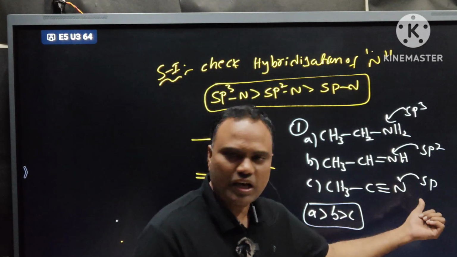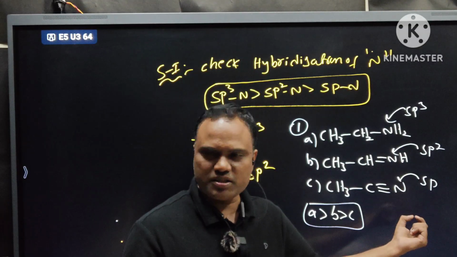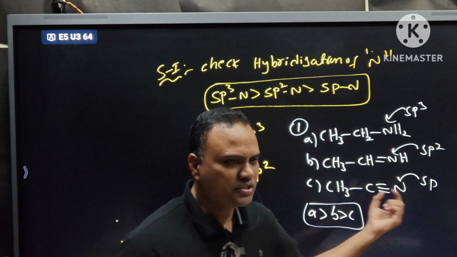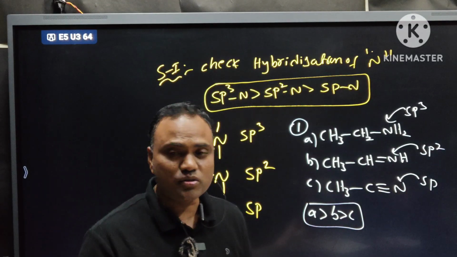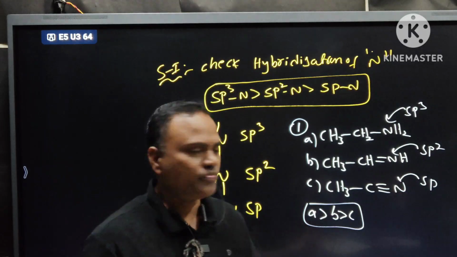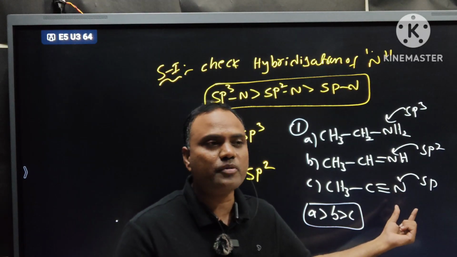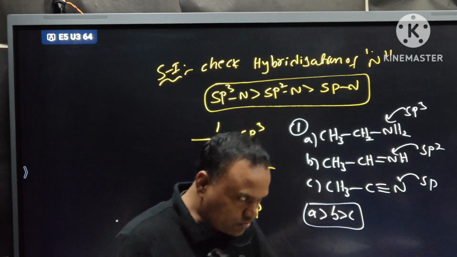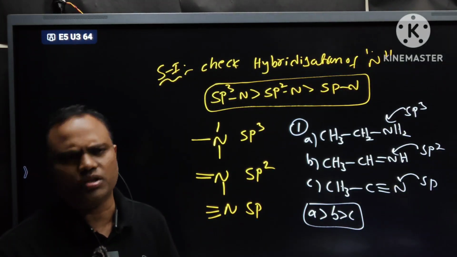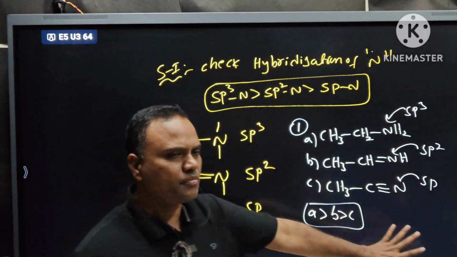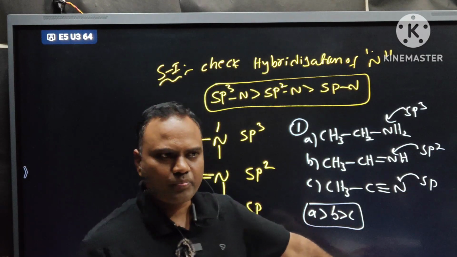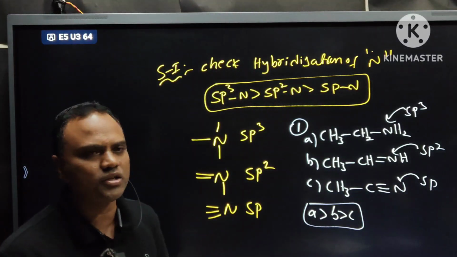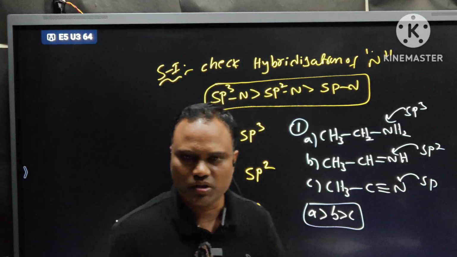And if we see the hybridization sp, percentage of S character is 50, percentage of P character is 50. If the percentage of S character is more, then its electronegativity will be more. So triple bonded nitrogen is more electronegative. It never donates electrons. It always tries to withdraw electrons only. But you need not learn that reason, just remember the order. Clear? If you get any question, the answer will be triple bonded nitrogen is more electronegative because the percentage of S character will be more. Clear?